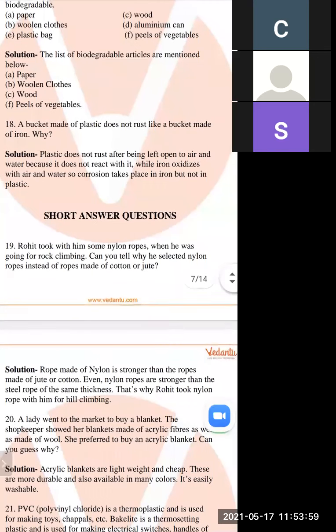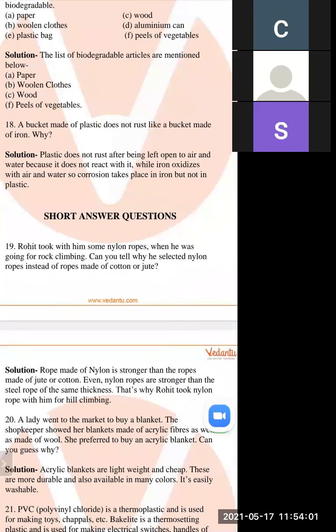So a bucket made of plastic does not rust because it does not react with air and water, while iron does.